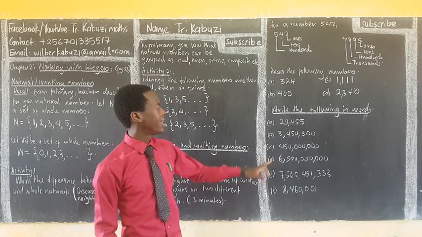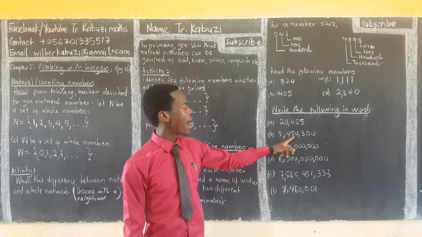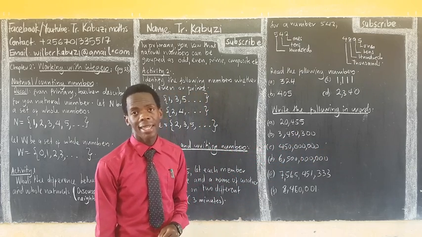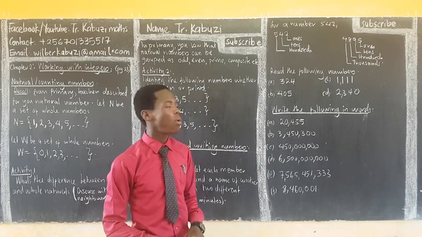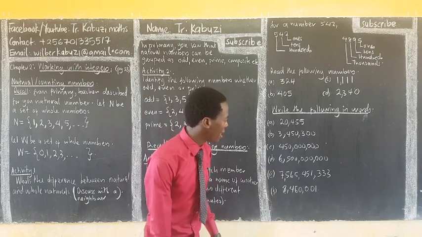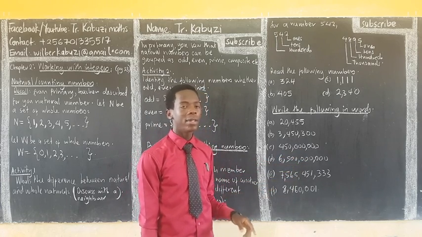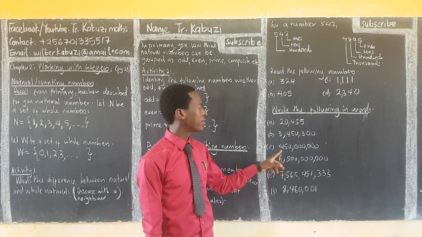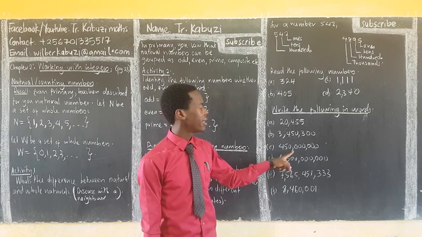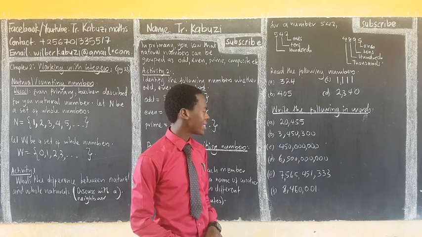Can you write that? 3,450,300. You write it as a whole. So that's how we write that. Then let us come to this. Now we have 2 commas. So this means that it's already a million. So how many are these now? So we have 450 millions. As simple as that.